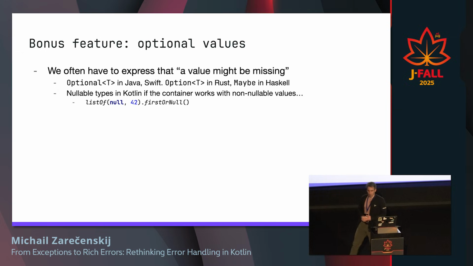And we talked quite a while about the Result case, that it's quite a popular thing in languages. The other monad that comes again mostly from functional languages, and is a signal that errors as a concept are becoming more and more popular, is the optional thing. We have Optional T in Java and Swift, we have Option in Rust, Maybe in Haskell. In Kotlin, we don't have Optional because we use just nullable types for that.